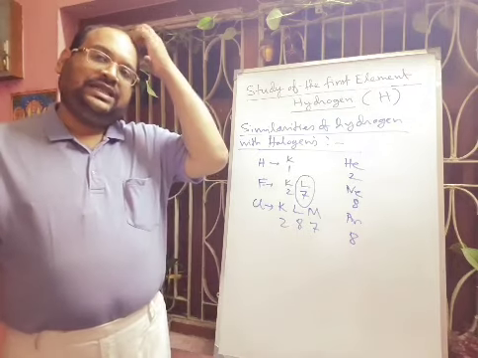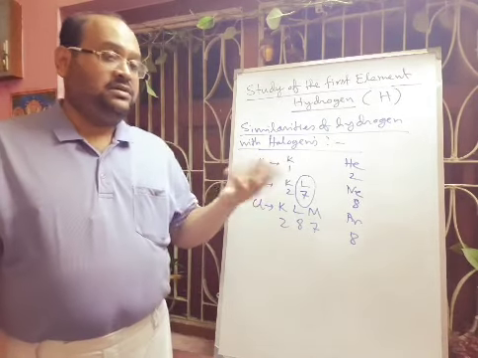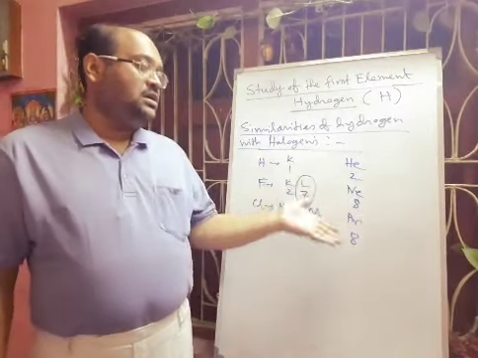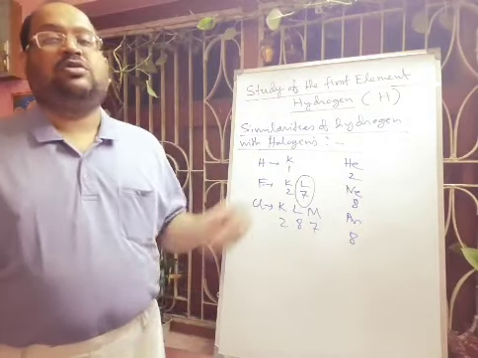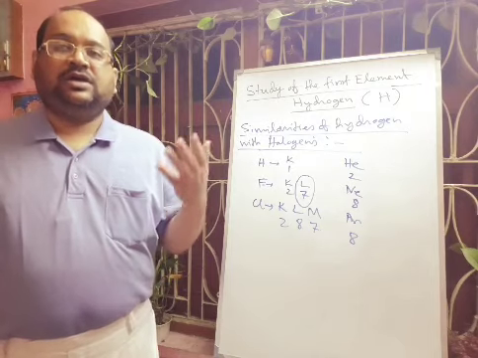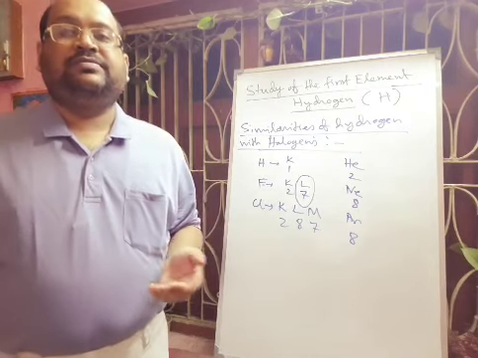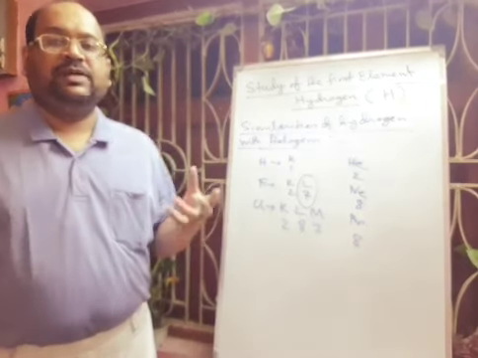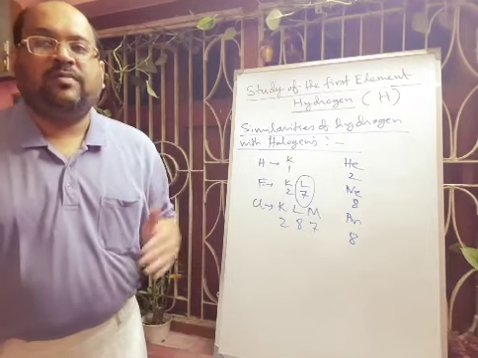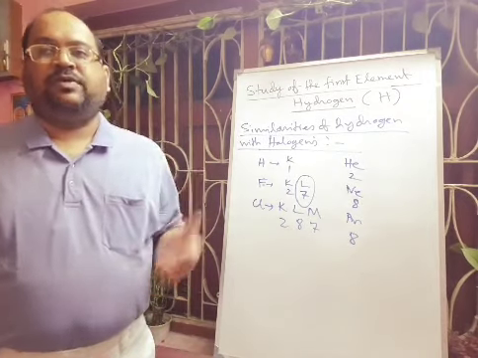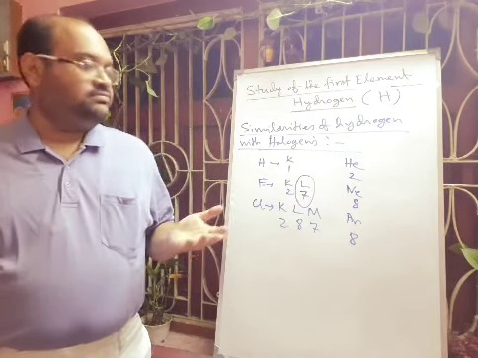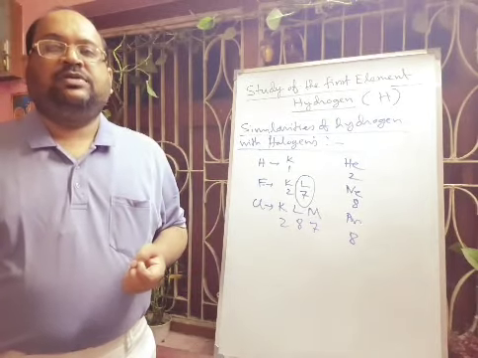Next we can tell about their character, that means both are non-metals. Hydrogen is a non-metal and halogens are also non-metals. And next, the atomicity: both hydrogen and chlorine are diatomic, they have 2 atoms. Next, combination with non-metals: both combine with other non-metals to form the same type of compounds.